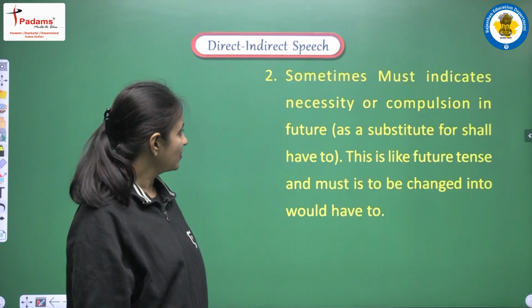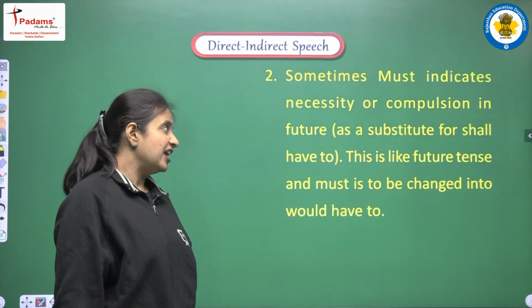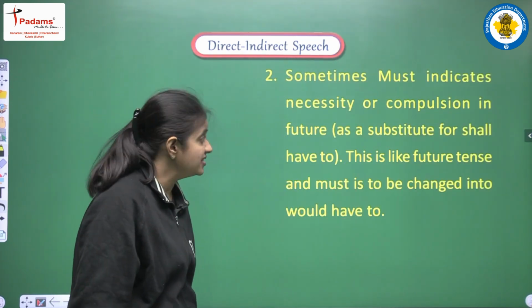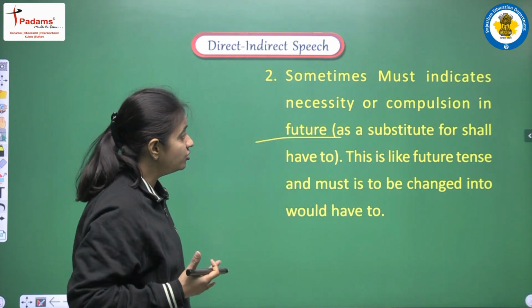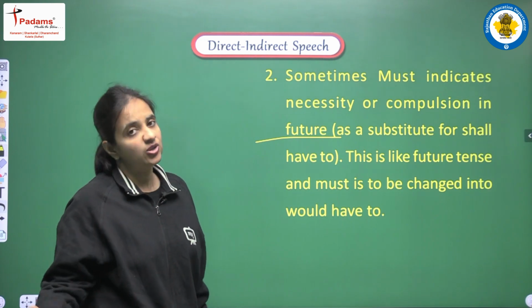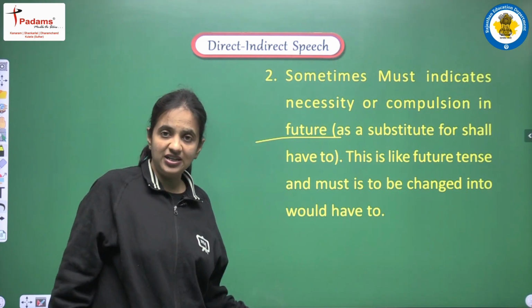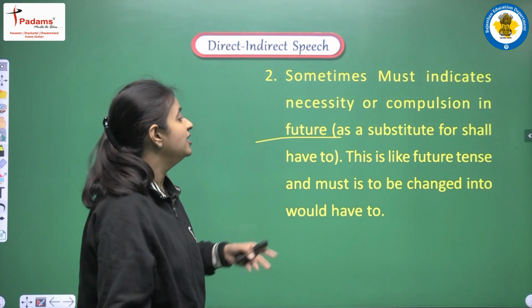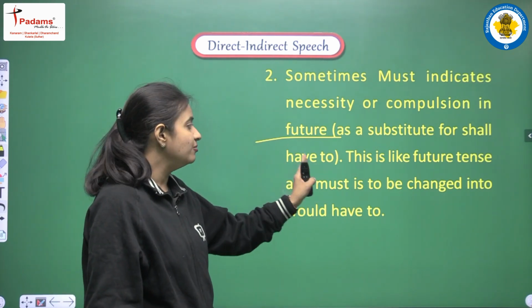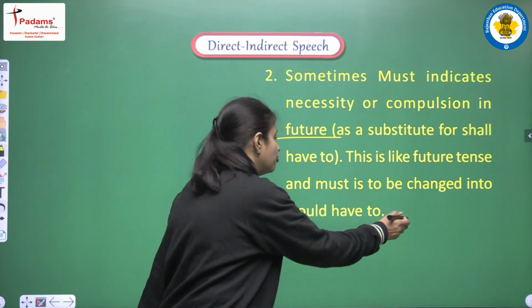Okay. Next rule. Sometimes must indicates necessity or compulsion in future as a substitute for shall have to. So yes, this is another meaning of must when it is showing compulsion but in the future time. This is like future tense and must is to be changed into would have to.